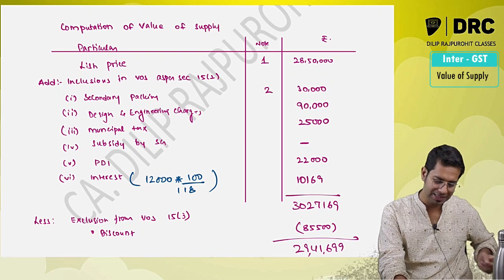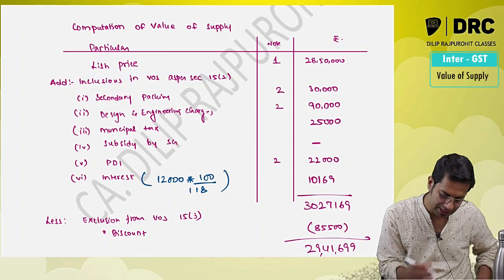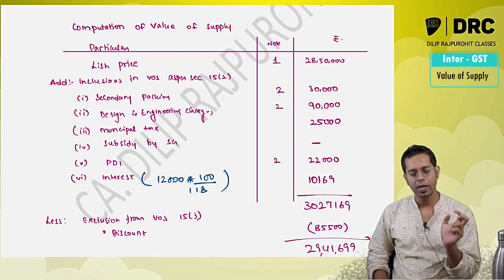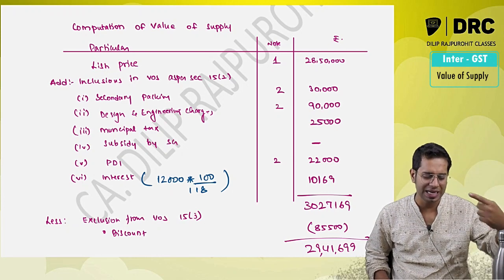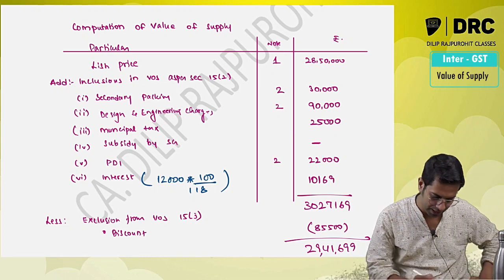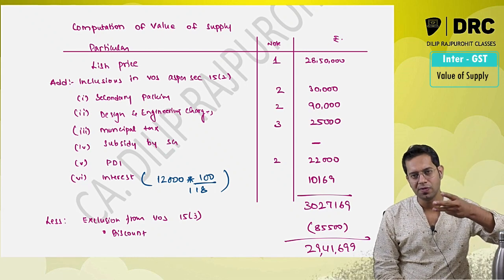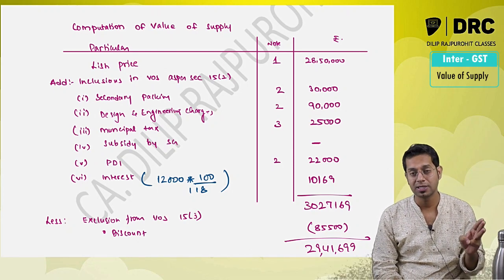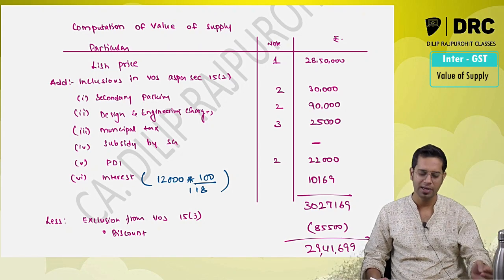Secondary packing is incidental expenses, design engineering charges incidental expenses, and pre-delivery inspection charges is incidental expenses. For note number 2, as per section 15 subsection 2, all incidental expenses for anything done for making a supply will be added in value of supply. Therefore, secondary packing charges, design engineering charges and pre-delivery inspection charges are added in value of supply. Note number 3, municipal taxes shall be added in value of supply. As per section 15 subsection 2, all the taxes except the taxes under GST law shall be added in value of supply. Therefore, municipal taxes collected for making the supply of this machine will be added in value of supply.